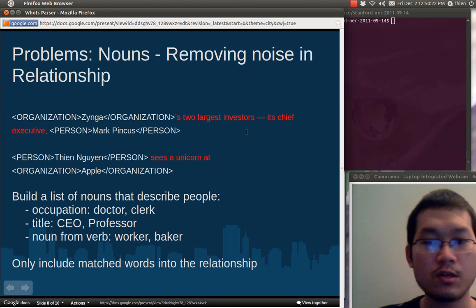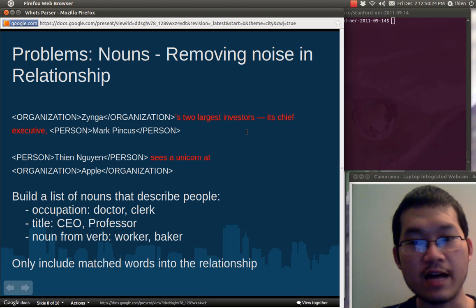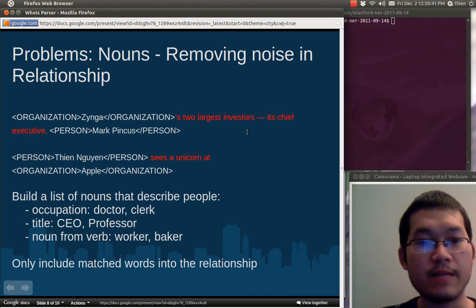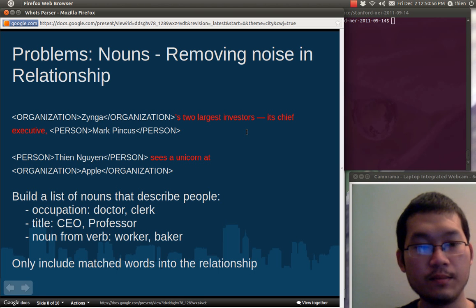If we also apply this method to take in only the noun, we're going to have person Tien Nguyen, organization Apple, and unicorn, which makes no sense again. So the final idea to solve this problem with noise in nouns is to build a list of nouns that describe people only. This list contains occupations such as doctor, clerk, titles such as CEO, professor, and nouns created from verbs such as worker, baker.